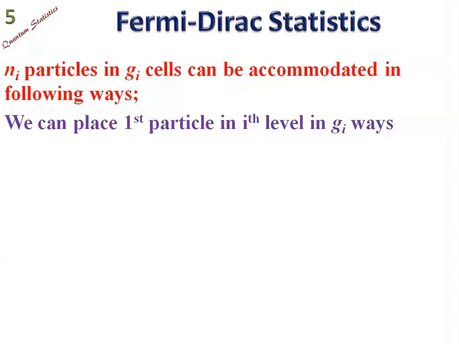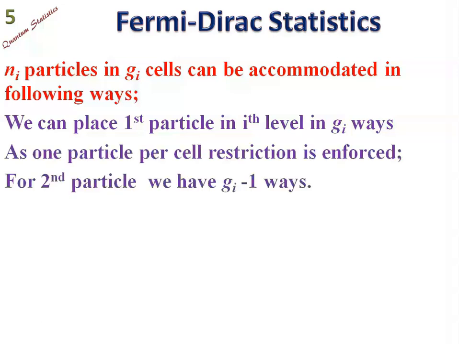Ni particles in Gi cells can be accommodated in the following ways. We first place the first particle in the ith level in Gi different ways, because Gi are the total number of seats available. For placing the second particle, one more thing is that one particle per cell is our restriction that we are going to follow in the future course.